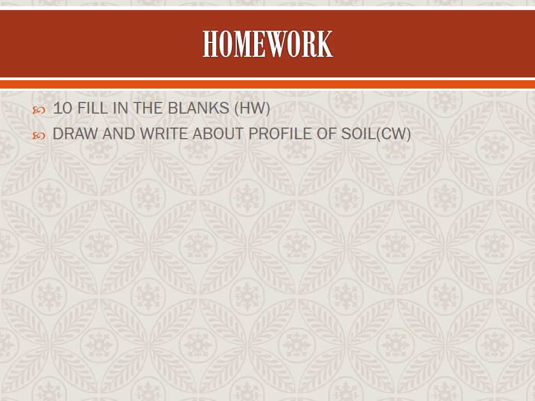Taking help of the internet, you study this lesson.